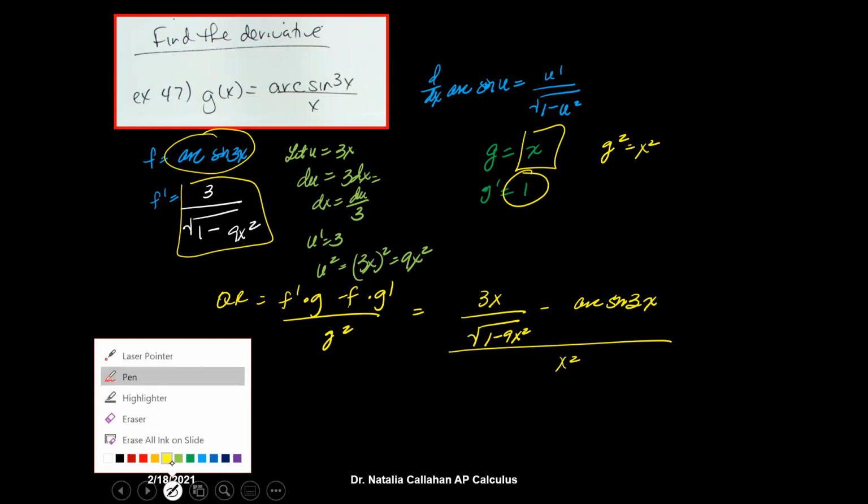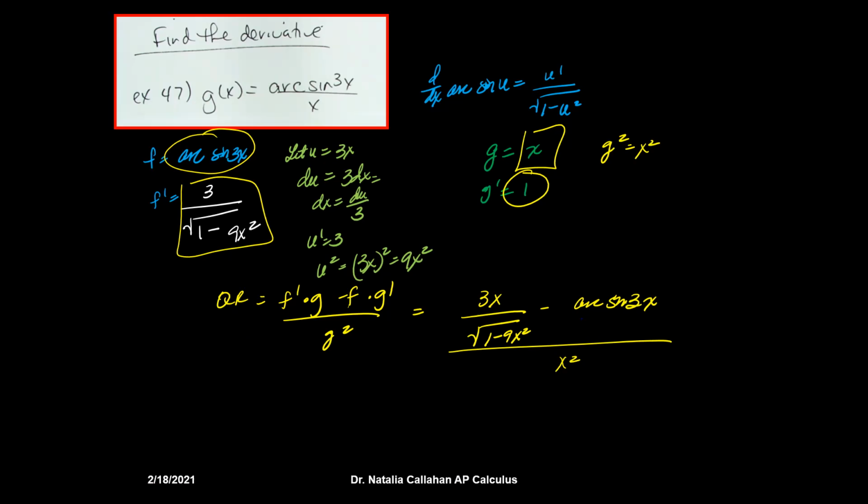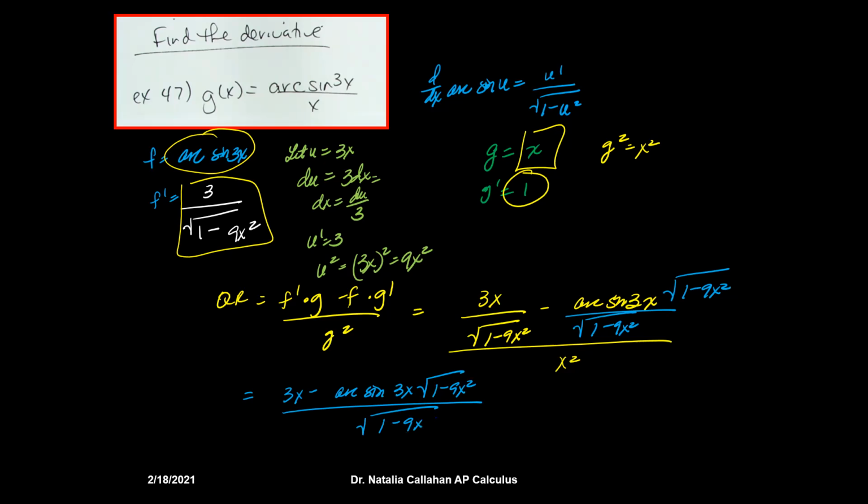All right, so I see that there's a fraction on top of a fraction. I want this to be a square root of 1 minus 9x squared, which means I will have to multiply here in the numerator as well. So if I rewrite this, I will have 3x minus arc sine 3x times the square root of 1 minus 9x squared, all the way over the square root of 1 minus 9x squared.